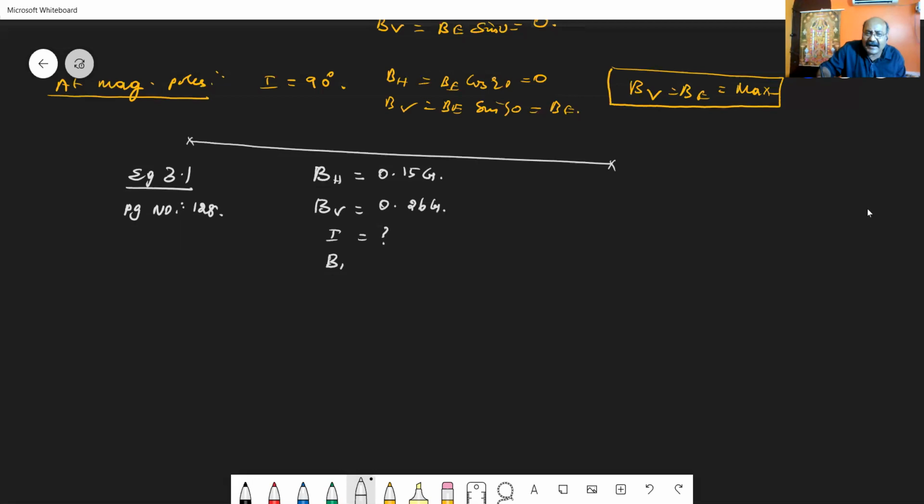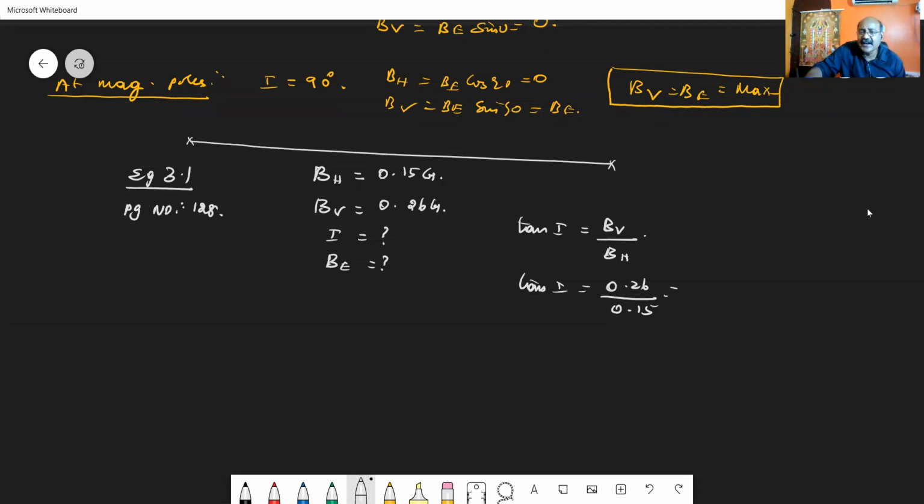You are asked to calculate the angle of inclination, and also the net magnetic field available. See, what is I? You have to calculate I. So how do we calculate this I? You know this formula. In the previous case we wrote tan I is equal to BV divided by BH. So I can write tan I is equal to 0.26 divided by 0.15.